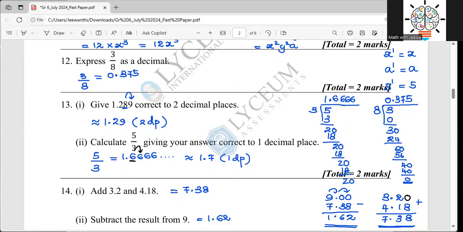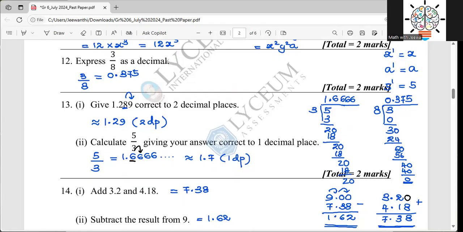Then you want to use the approximately equal sign, because you can't use the equal sign, as 1.289 is not equal to 1.29. It is approximately equal to 1.29. That is why inside the bracket I write that it is corrected to two decimal places.